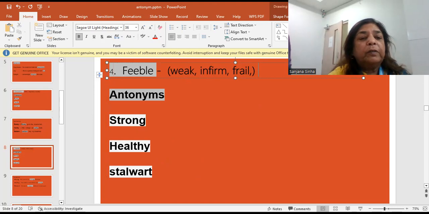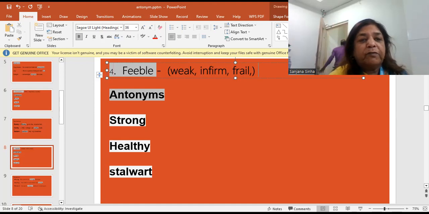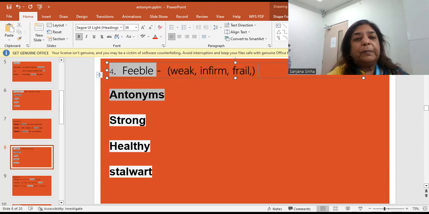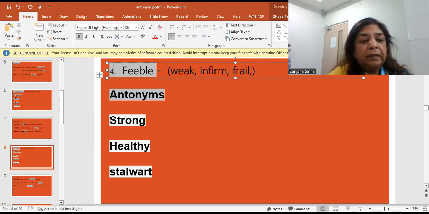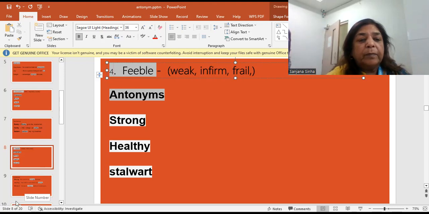And the third word which I have taken is stalwart. Stalwart is somebody who is very powerful or very forceful. Stalwart, all the opposite of feeble. Somebody who is frail, opposite क्या हो गया? Stalwart. कई बार दिखा गया है कि stalwarts of the company, मतलब the pillars of the company. So stalwart is somebody who is very powerful, very potent, strong in mind, body, and character and everything. Stalwarts of the company, it means the main, powerful persons of the company.